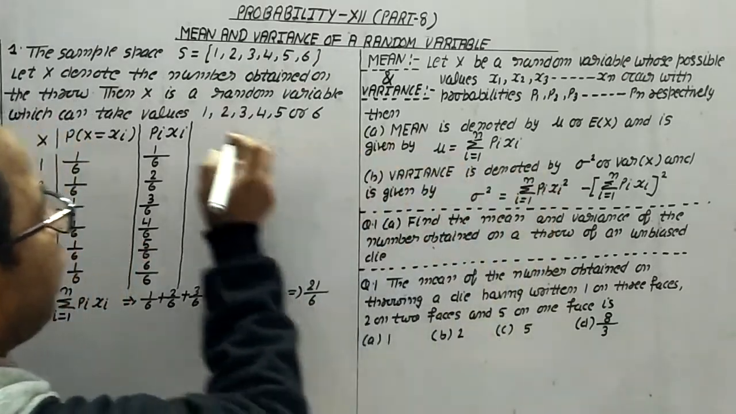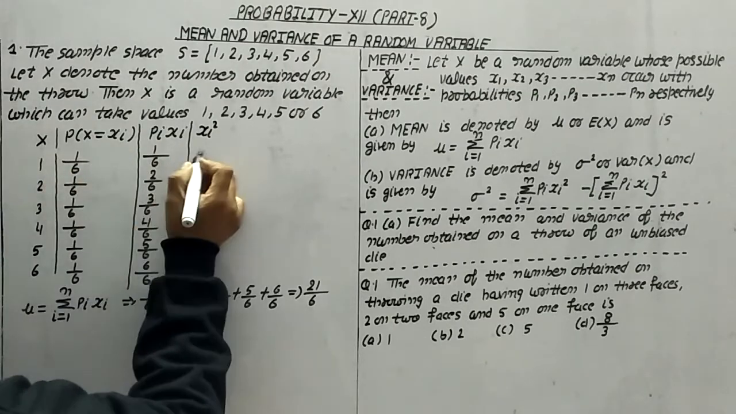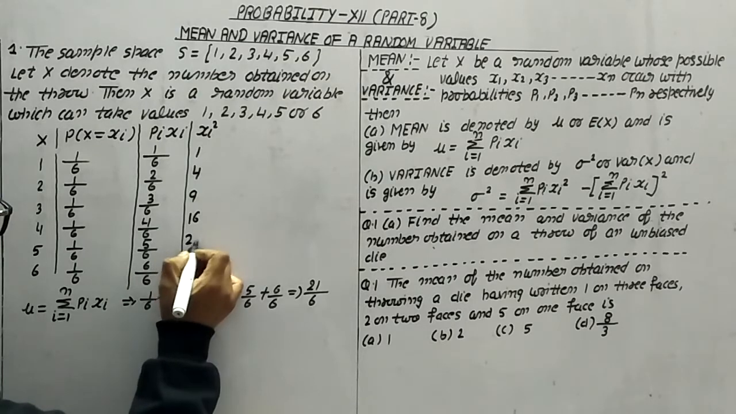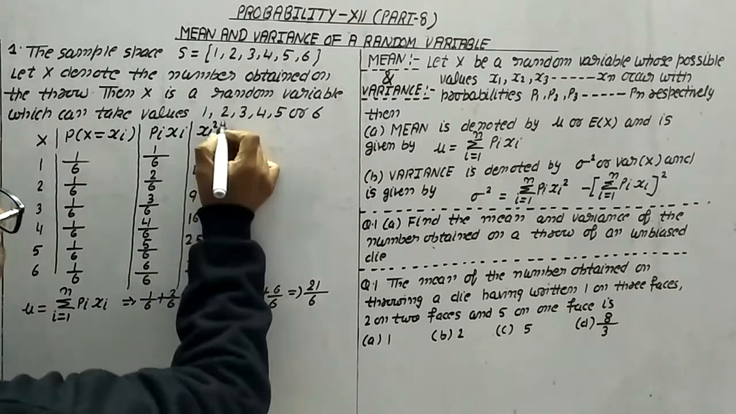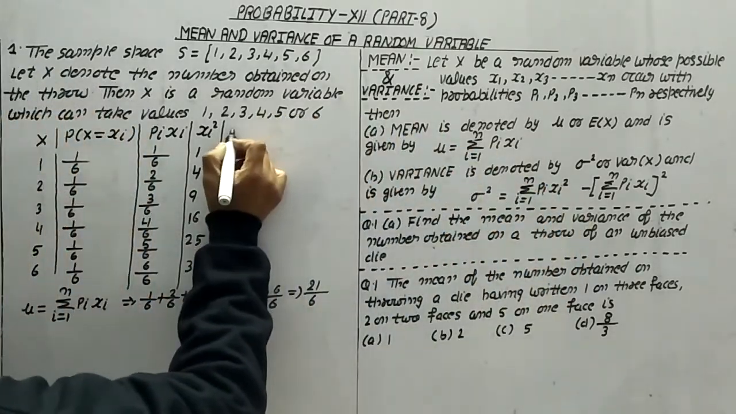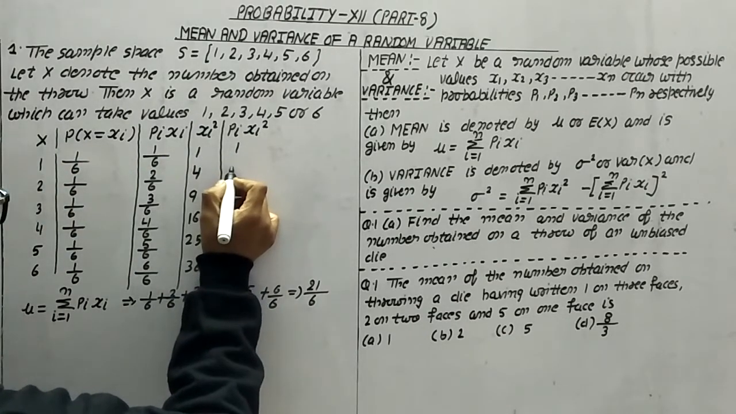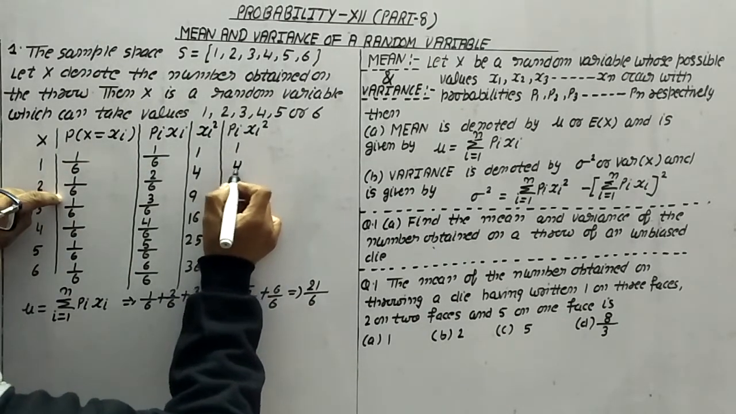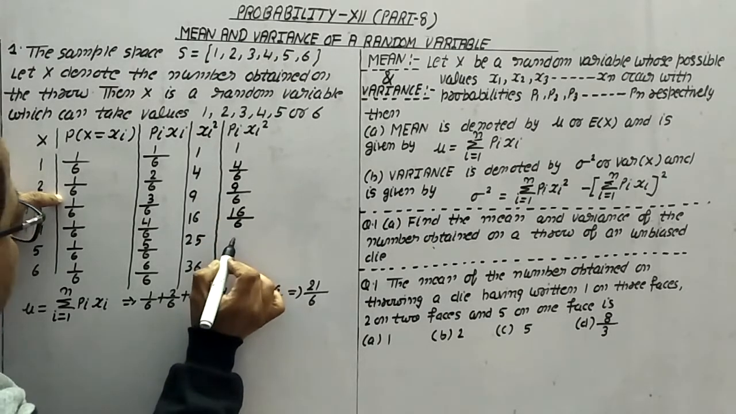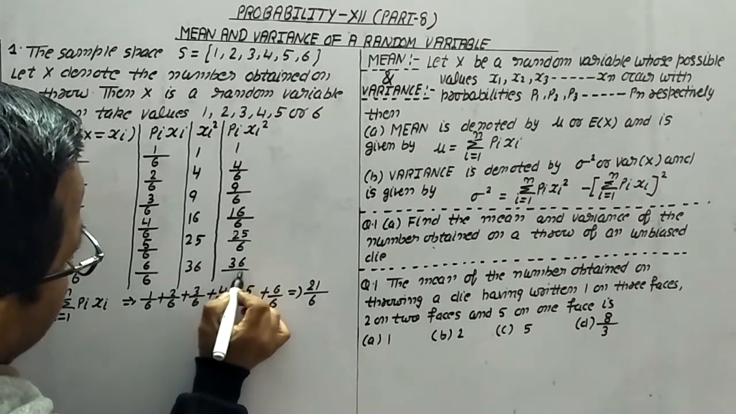Now for variance, we also want xi square. The corresponding xi square values are 1, 4, 9, 16, 25 and 36. Another term we need is pi into xi square. So this is multiplied by pi: 1/6, 4/6, 9/6, 16/6, 25/6 and the corresponding 36/6.